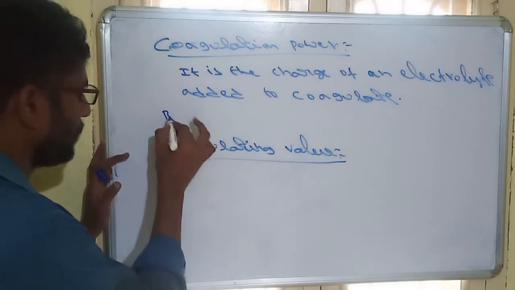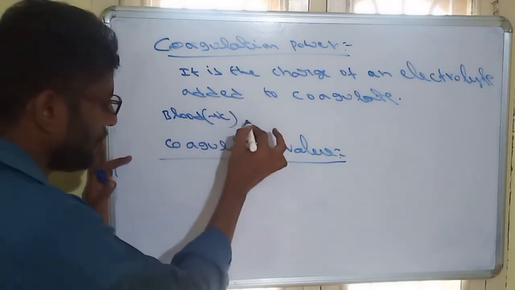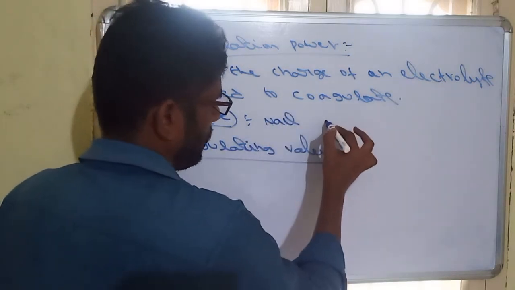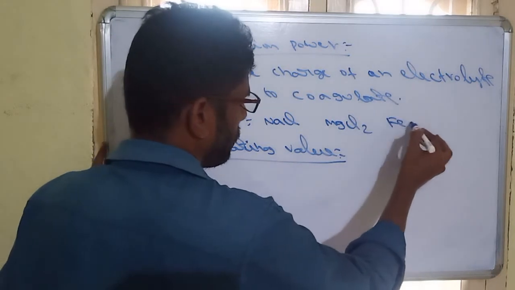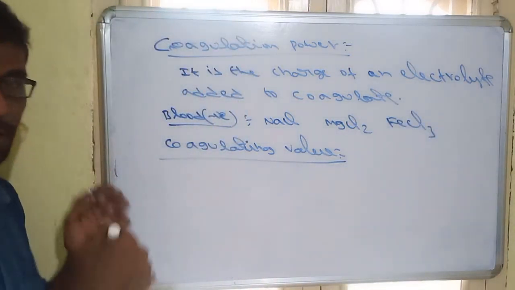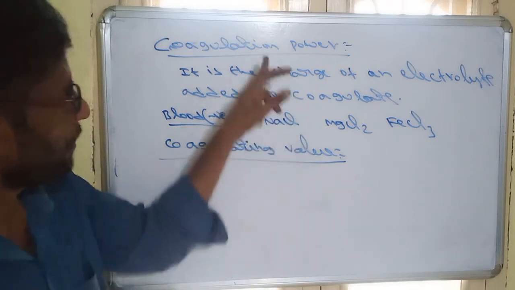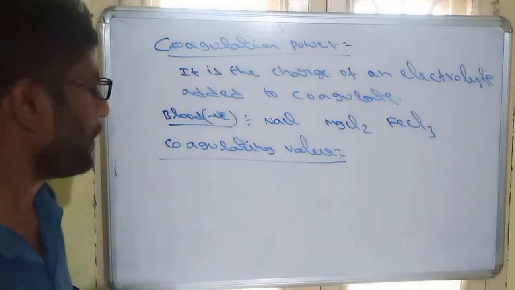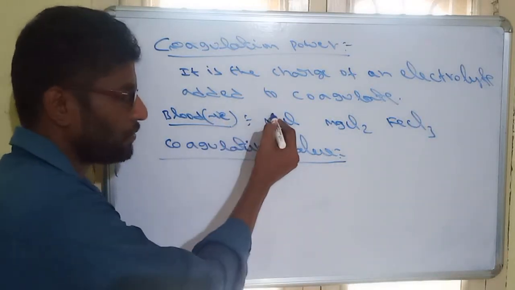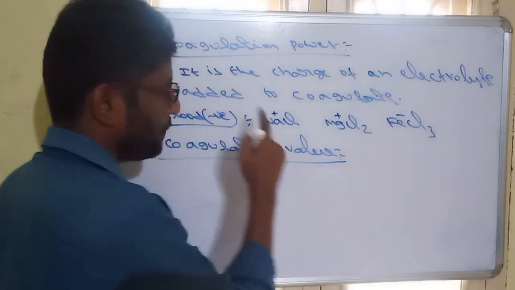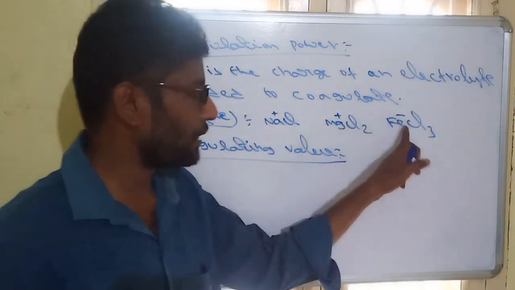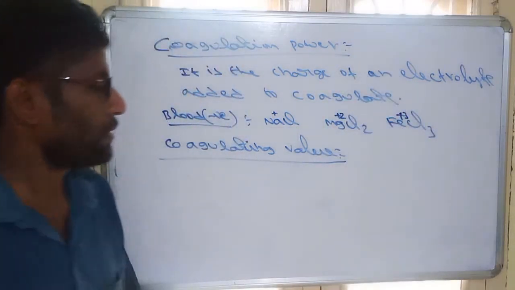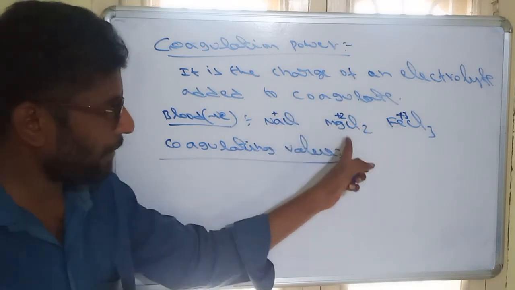For example, as I told, blood is a negative colloid. For this blood, I am adding NaCl, MgCl2 and FeCl3. They will ask which has high coagulating power. Coagulating power is the charge of an electrolyte. The more the charge, the more the coagulating power. It is a negative colloid, neutralized by positive ions. Here the positive ions are Na+, Mg2+, Fe3+.